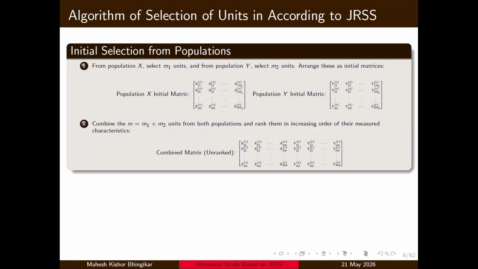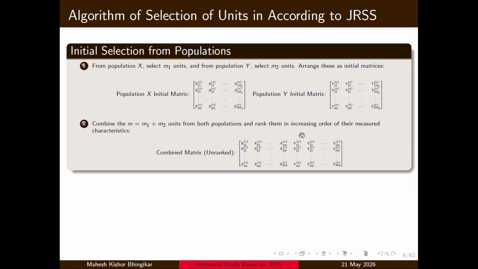So how does joint rank set sampling work? Let us consider two populations, population X and population Y. We select M1 units from population X and M2 units from population Y, and arrange them as the initial matrix. These are the M observations of set size M1 we have taken from the X population. Similarly, M such sets of observations with size M2 from population Y. We combine them together, so the total sample size in each set is M, that is M1 plus M2.